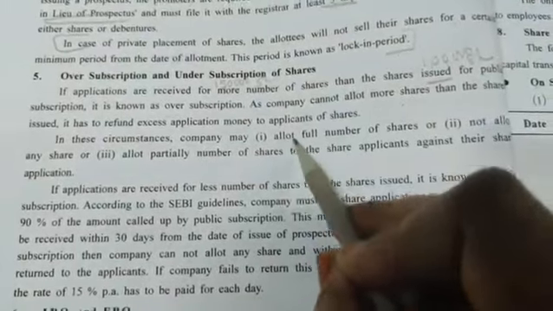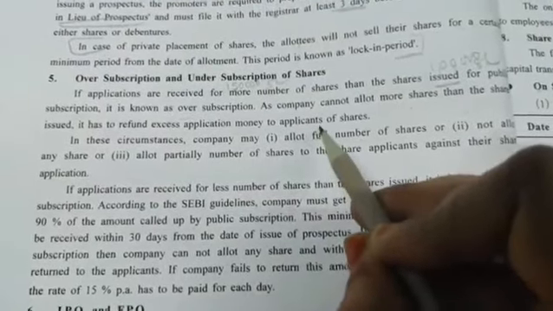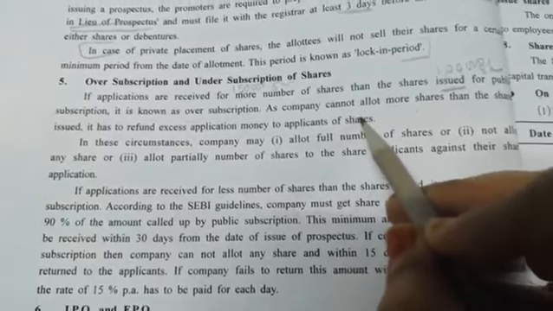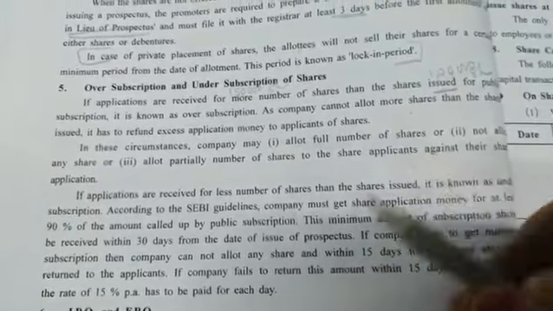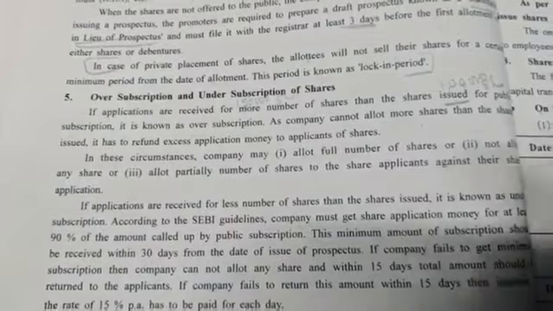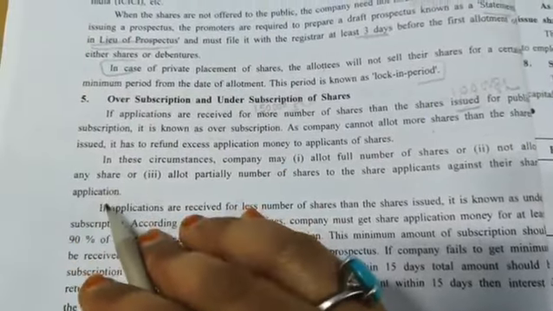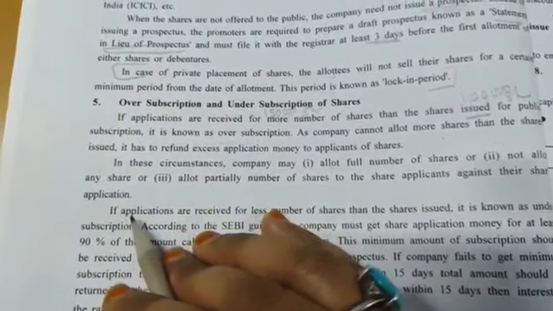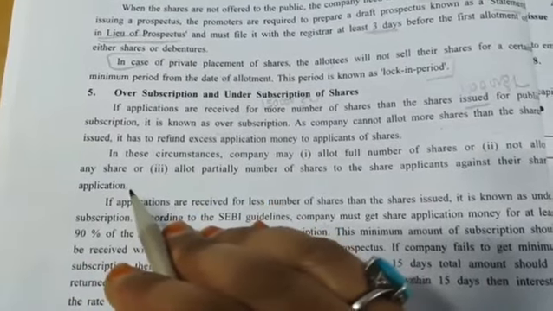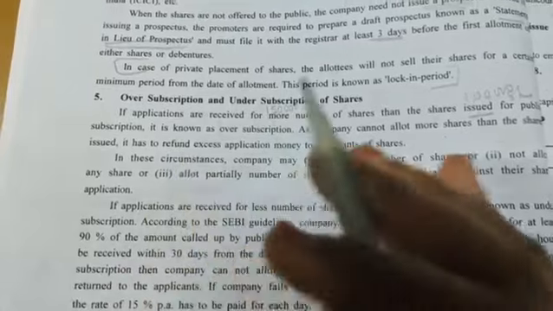See, what do you mean by that? Allot full numbers. For example, I have applied for 5,000, so the company will give full 5,000. Fine. To some of the people, they will not give a single share. So not allot any share to some of the few people. Now this will be taking place on lottery basis. Okay. So few of them will be given shares and few of them will not be given any share.